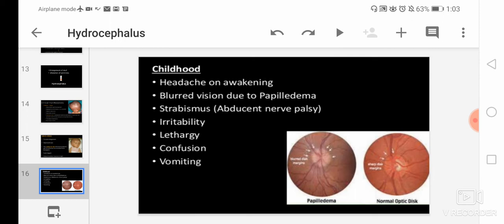Strabismus means crossed eyes, or the eyes don't look in exactly the same direction at the same time. For example, we have coordinated eye directions. We look in the same direction. Both eyes are in the same direction when we see an object. So in strabismus, what happens? The eyes will not look in exactly the same direction at the same time. That is known as strabismus.